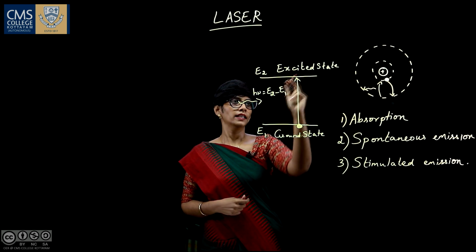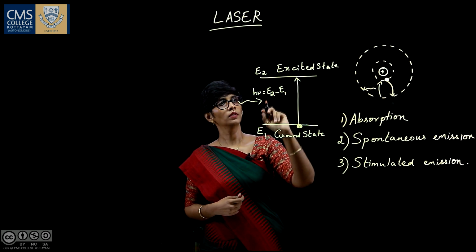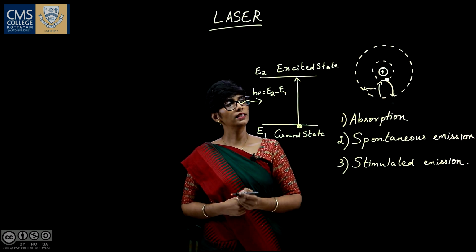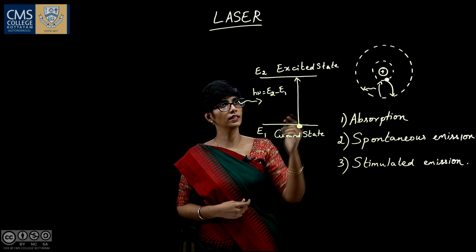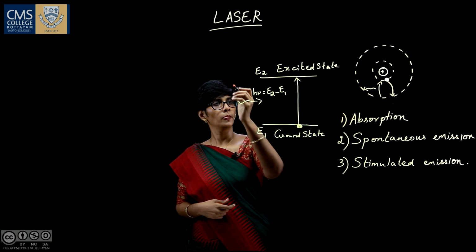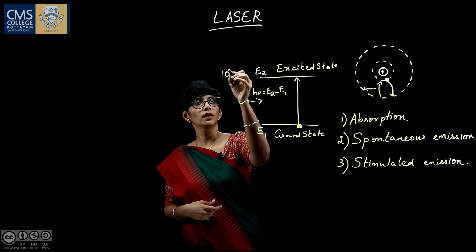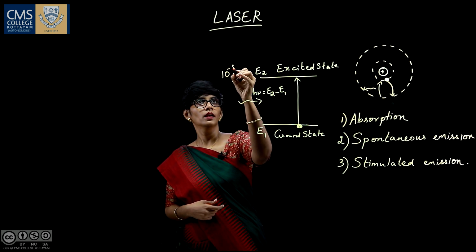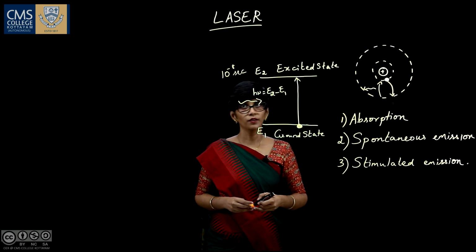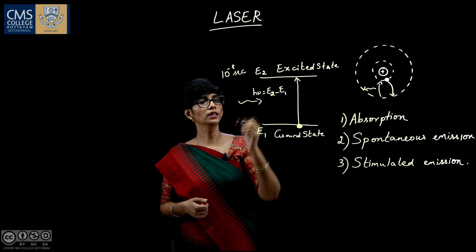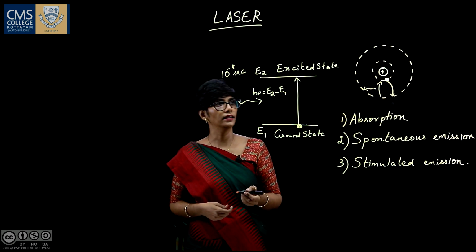Here the excited atom, now it is in the excited state, stays in the excited state for a short interval of time. For example, it stays there for 10 raised to minus 8 seconds. After that, it comes to the ground state, releasing the energy.